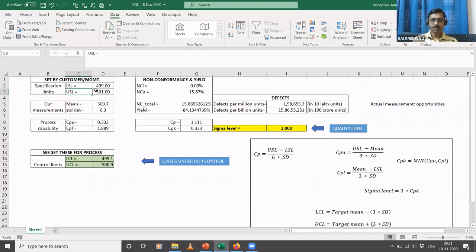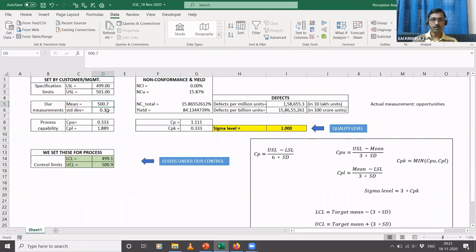Then you manufacture thousands and thousands of packets, and you take one batch of 1,000 packets. You take a sample of 100 out of those 1,000, and for those 100 packets you measure the mean weight. That comes to, let's say, 500.7. Then for those 100 readings, you measure the standard deviation, which comes to, let's say, 0.3.